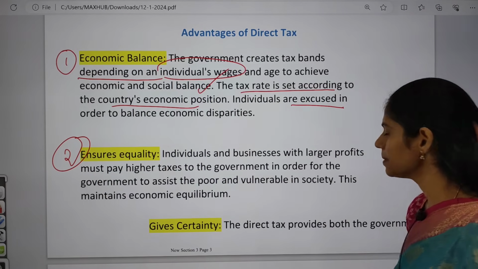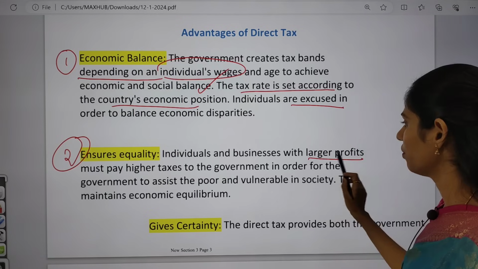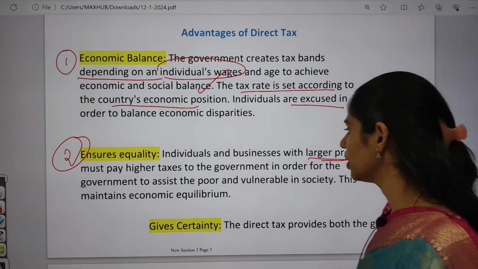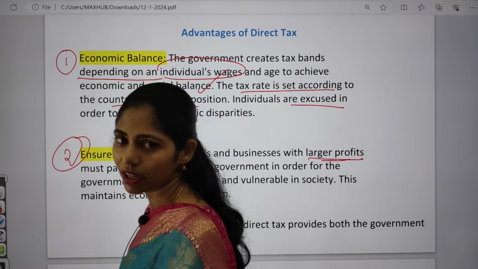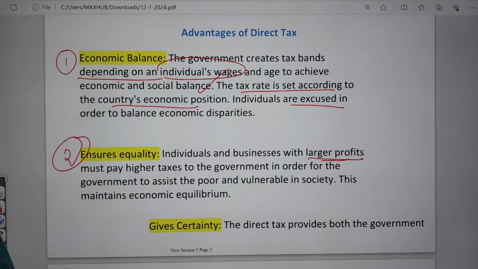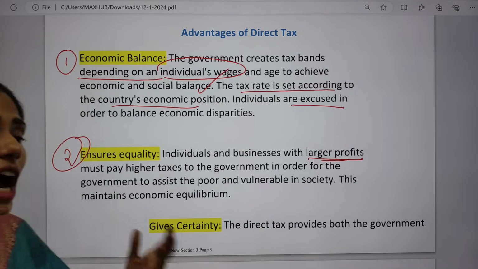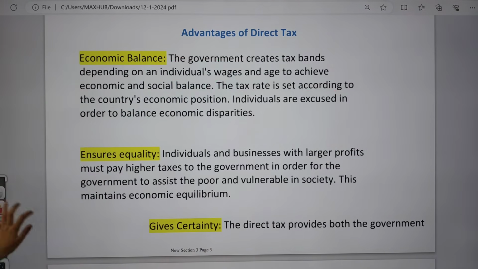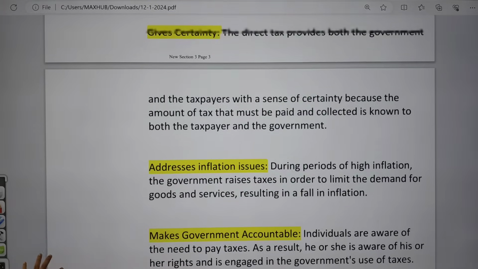And the next one is that it also ensures equality. Individuals and businesses with large profits have to pay higher taxes to the government in order to help the government come up with developmental policies and schemes that will be helpful for the upliftment of the poor and vulnerable society. So in this way, it will maintain economic equilibrium.